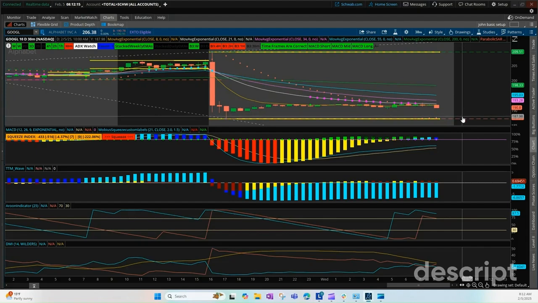I'd like to see what it does there. If it goes below, then we catch it down. If not, and it bounces up, we'll start looking at a reversal. Sometimes those are just gap downs and then gap up plays. So we'll see. Keep our eye on Google.